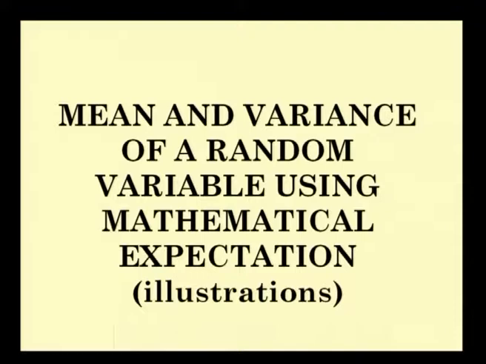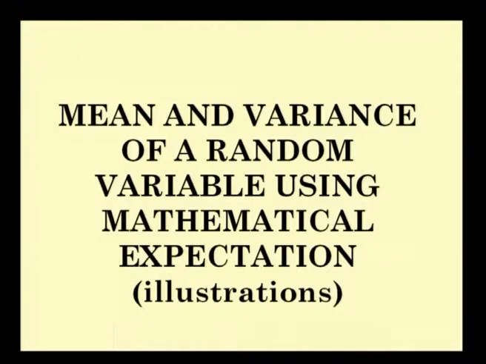Earlier we have dealt with random variables, continuous, discrete, corresponding probability functions, PMF and PDF, and the cumulative distribution functions. We have also dealt with mathematical expectation of a continuous and discrete random variable. In this session, we are going to deal with finding the mean and variance of a random variable using mathematical expectation.